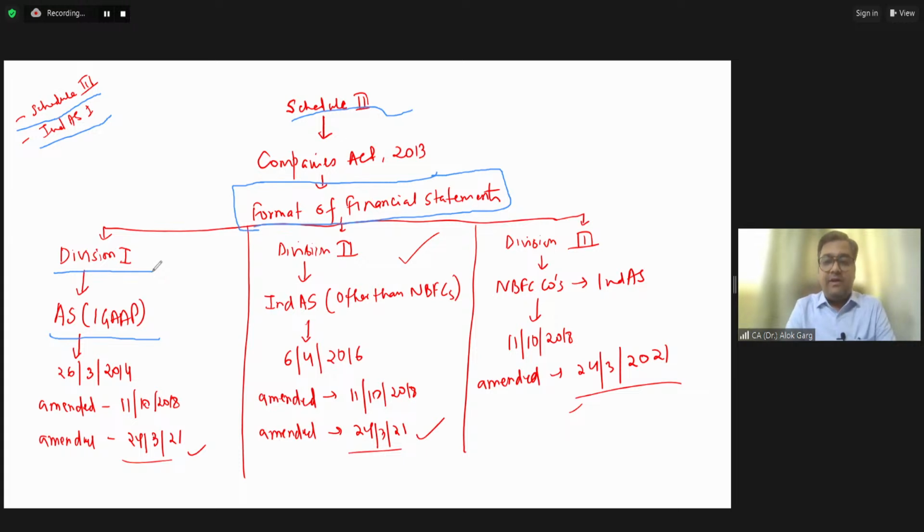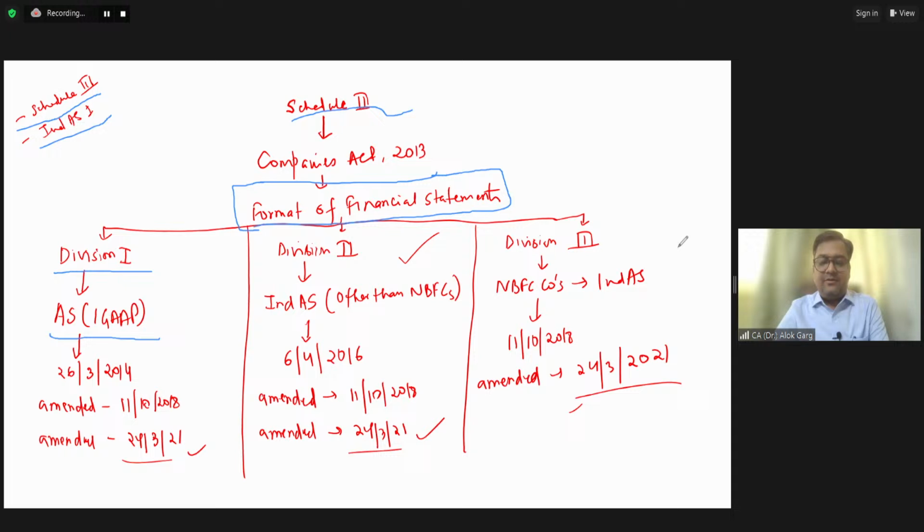This Division 1 was notified on 26 March 2014. You know when the Companies Act 2013 came? The Companies Act 2013 was applicable from 1st April 2014.